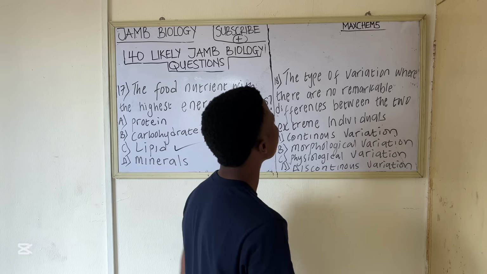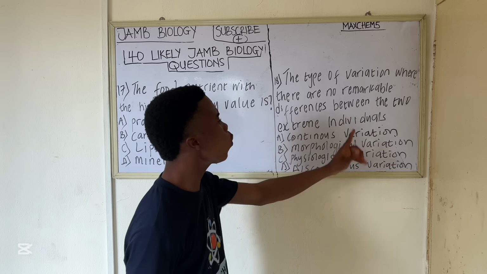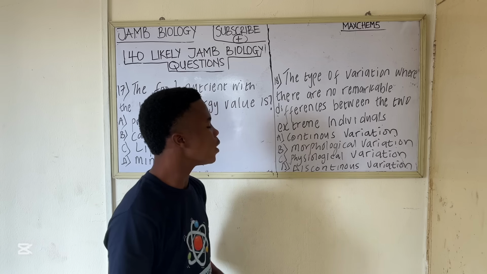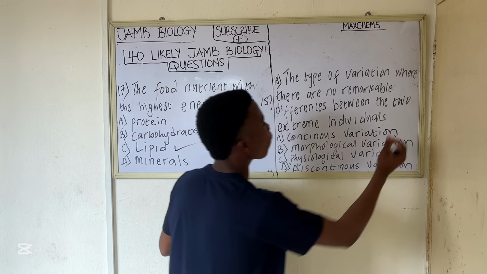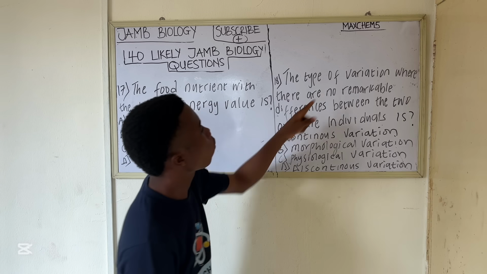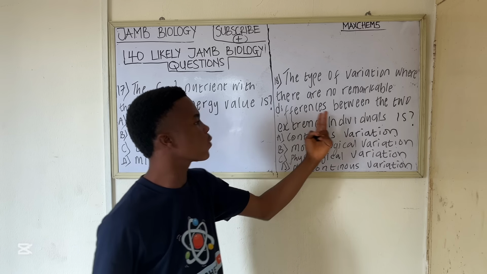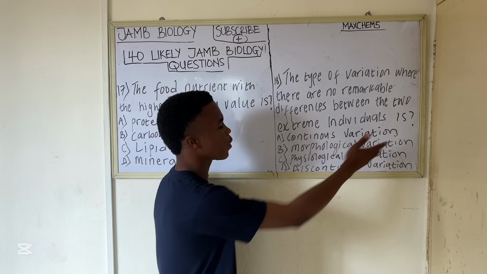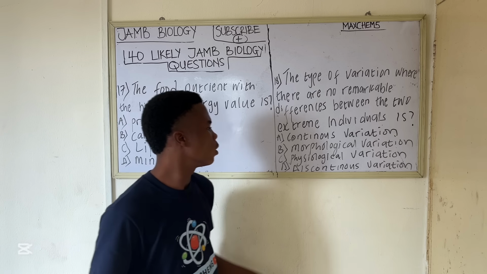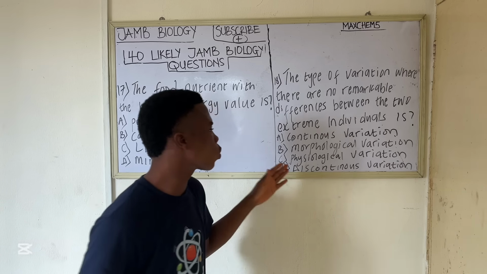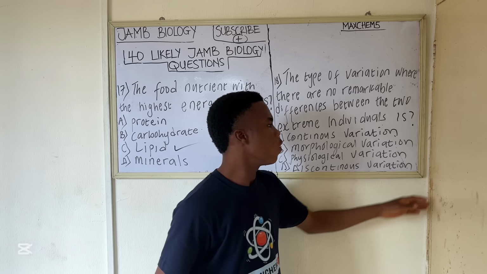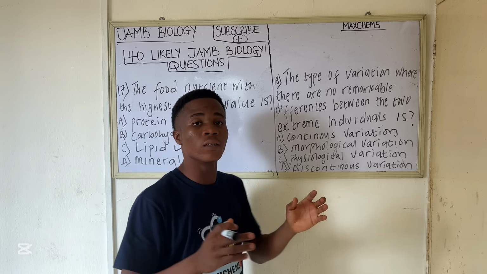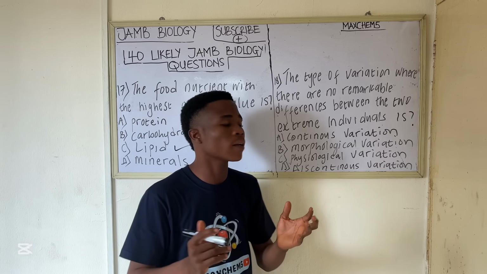So question 18 says the type of variation where there are no remarkable differences between the two extreme individuals is A. Continuous variation, B. Morphological variation, C. Physiological variation, discontinuous, and D. Discontinuous variation.